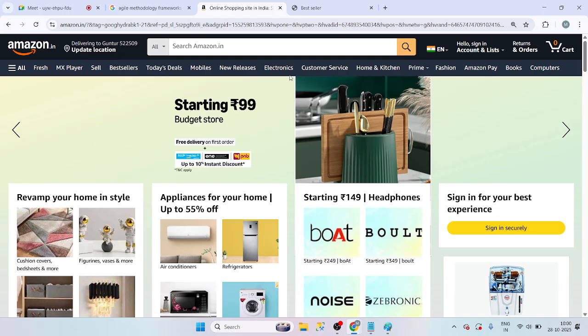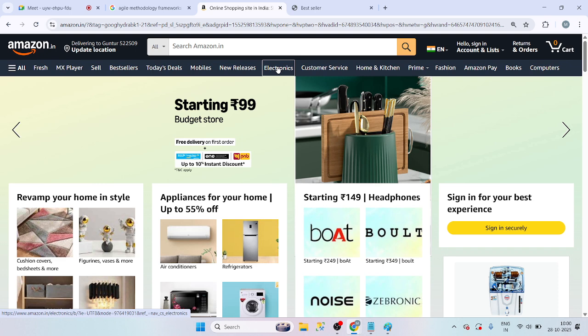Each and every team will work on different types of modules. For each different type of module, a different team is working.